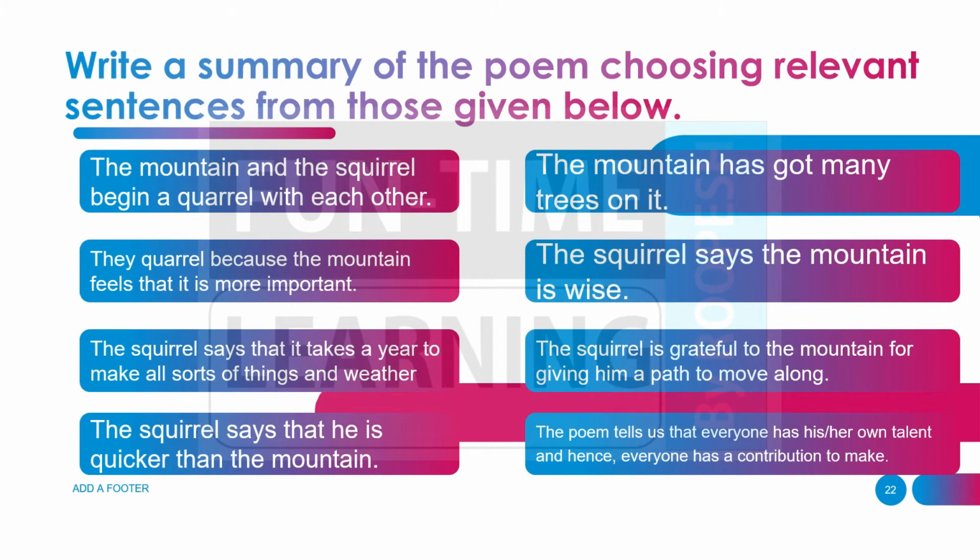So here we were to write the summary of the poem by choosing relevant sentences from those given below. Here what you need to pay attention to is that there are some sentences which are not relevant. Let's take the example of this one. The squirrel says the mountain is wise.